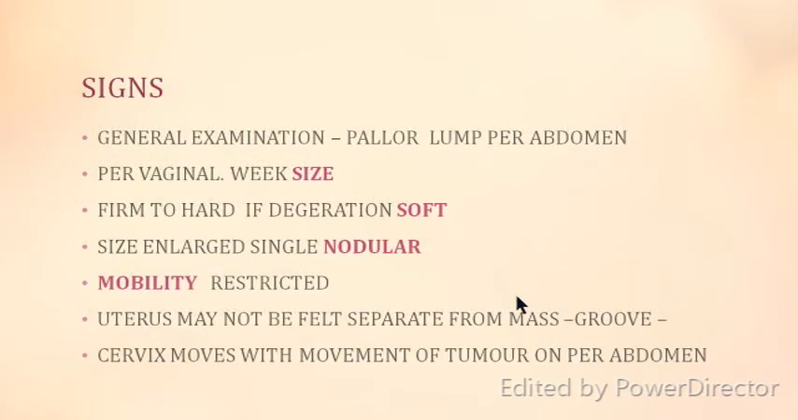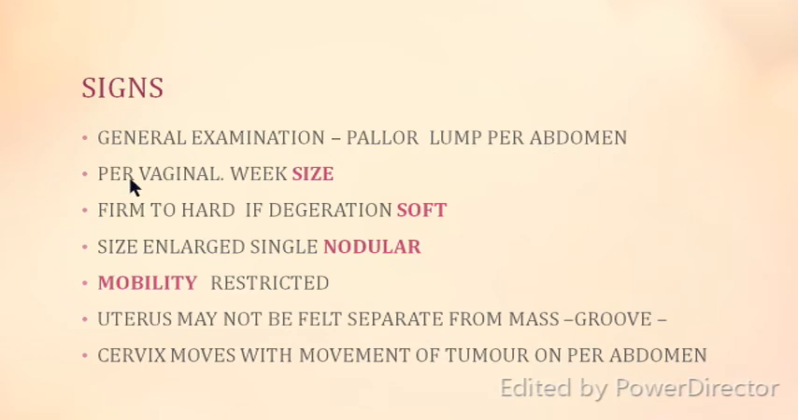So having completed the symptoms and the complications, coming to how would you diagnose it. When you are diagnosing a fibroid, on general examination you may feel that there is a pallor or lump. The pallor is because of hypermenorrhea, and the lump is because of the asymptomatic painless growth of the fibroid.